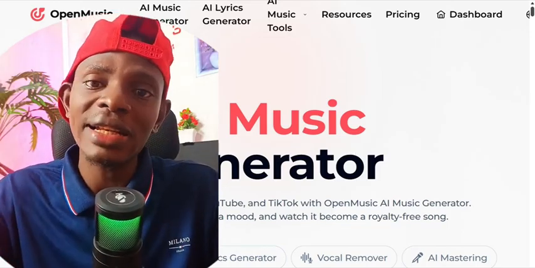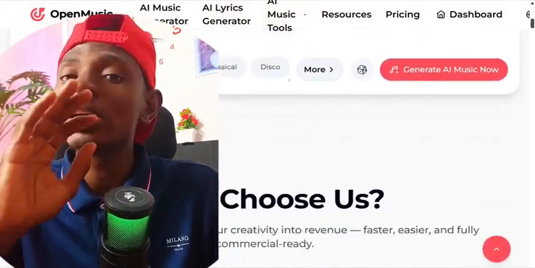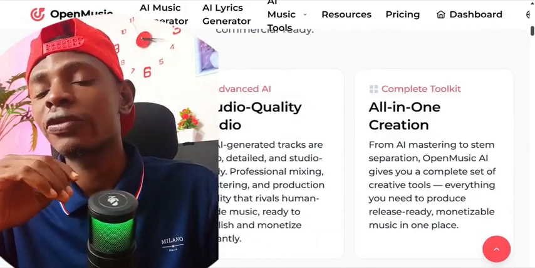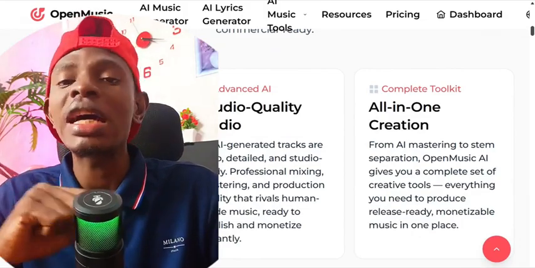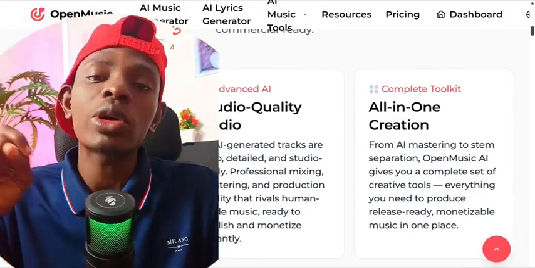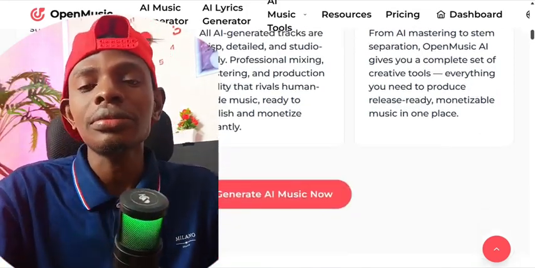You don't need to be an artist. You don't need to know how to sing. You don't need to know how to write music. The AI is going to do everything for you. So without wasting much of your time, let me take you guys to my phone screen and show you how this AI works and how you can use this AI to start generating music. So let's get started.